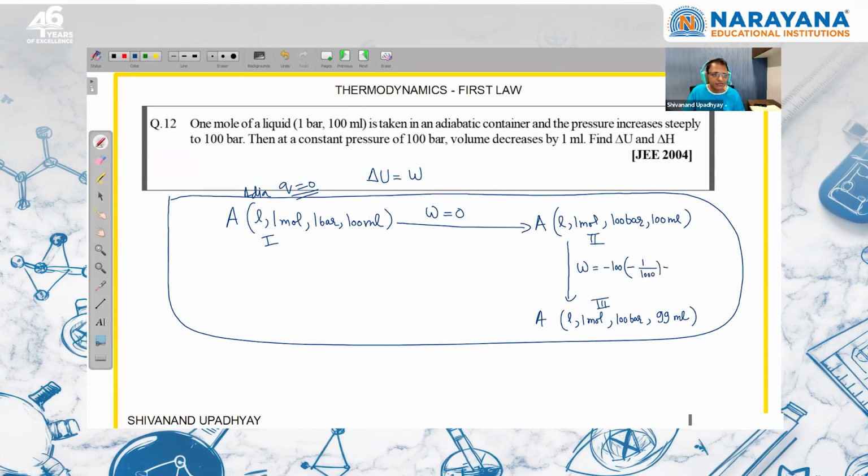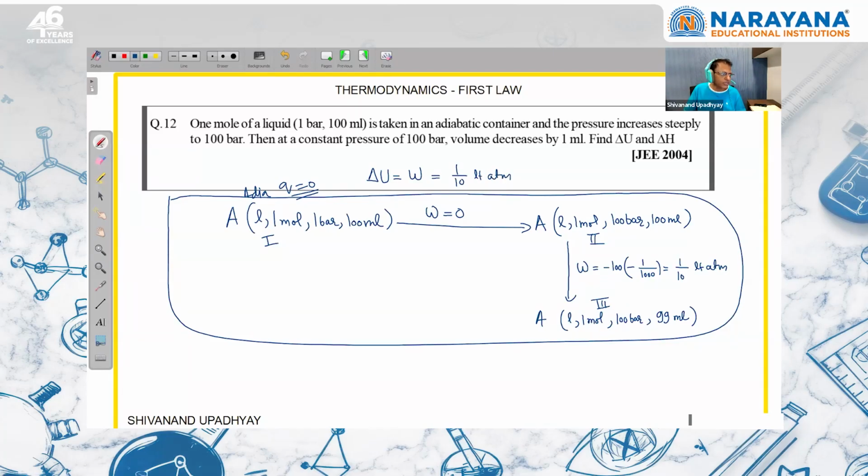Because the volume decreases here, work done will be positive, 1/10 liter ATM. For this whole process delta U is W, and W total is this plus this. So the change in internal energy for the whole system is 1/10 liter ATM.